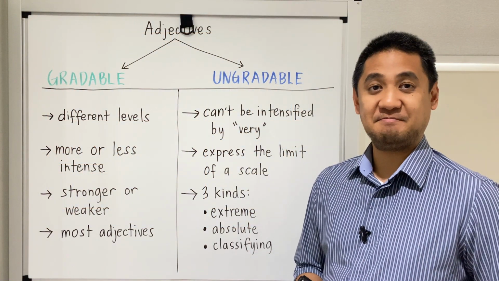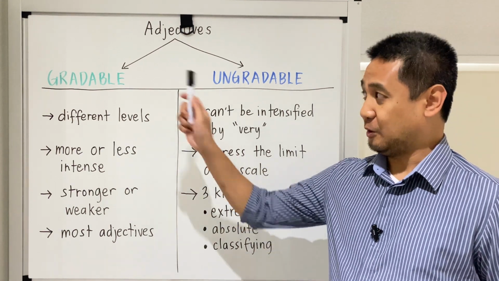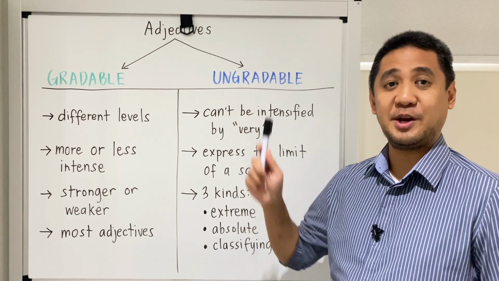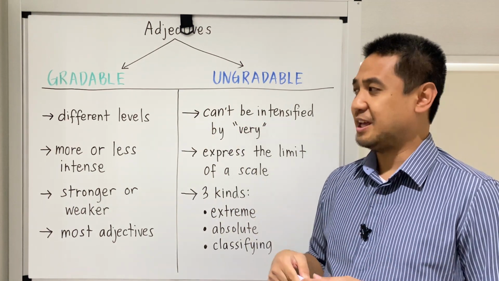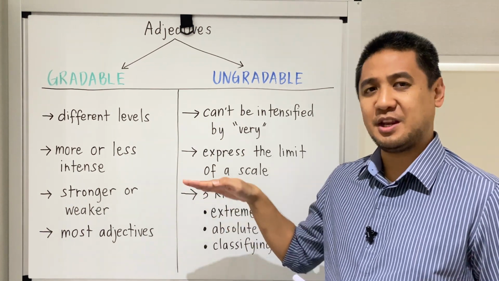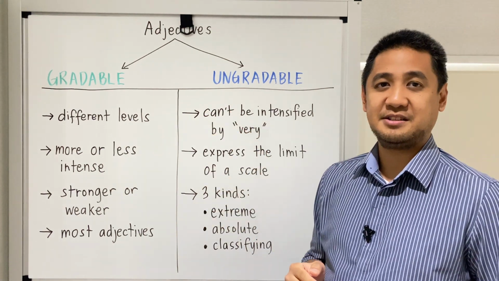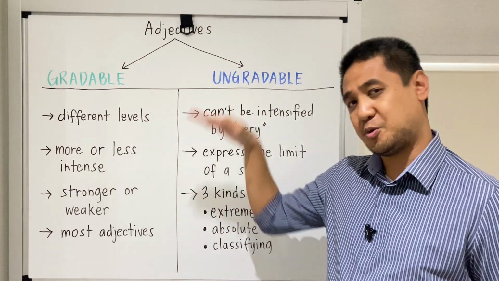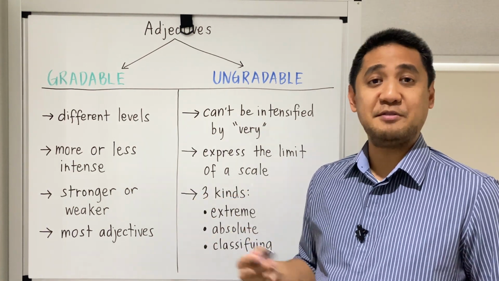First things first. In English, there are two different kinds of adjectives: gradable adjectives and ungradable adjectives. Gradable adjectives are those that can have different levels. That means these are the adjectives that you can make more intense or make less intense. You can make these words stronger or weaker. And normally we do that by using an adverb.